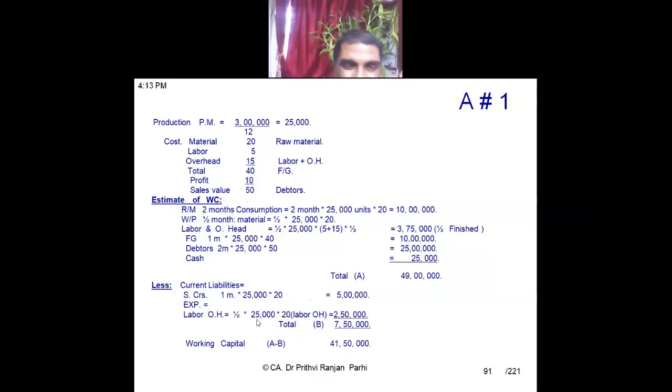The full labor and overhead expenditure is to be paid after 15 days. That means the liability, the whole labor and overhead expenditure, is taken 100% for 15 days, for half months. So it is coming 2,50,000 rupees. Total B is 7,50,000 rupees. So now working capital is A minus B, which is equal to 41,50,000.